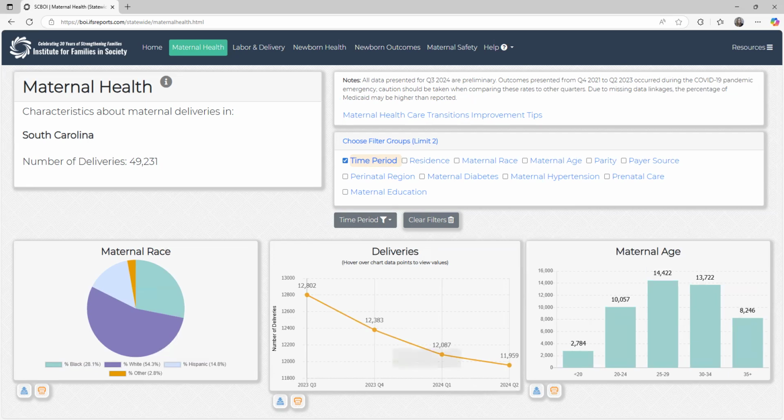This is actually, we're seeing this nationally, some drop. Sometimes as you get to closer quarters, we also just have a data lag that leads to that. And there's lots of disclaimers about that. This just tells us the capture of deliveries by race.